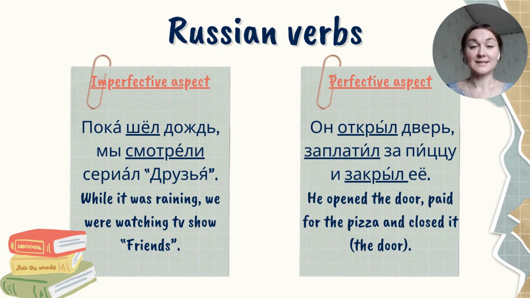Perfective aspect, the example. Он открыл дверь, заплатил за пиццу и закрыл ее. Three actions are presented here, three completed actions. One action produces another one, and the second action produces another one. So the person opened the door, completed action, paid for the pizza, completed action, and then closed the door, also completed action. So we have the result. It finishes with the result.